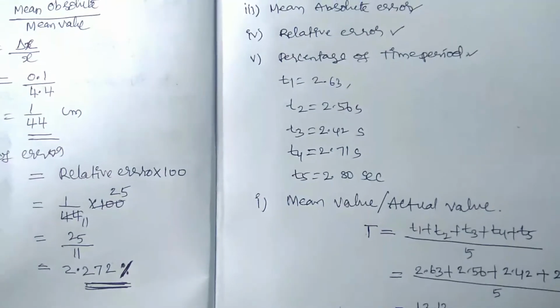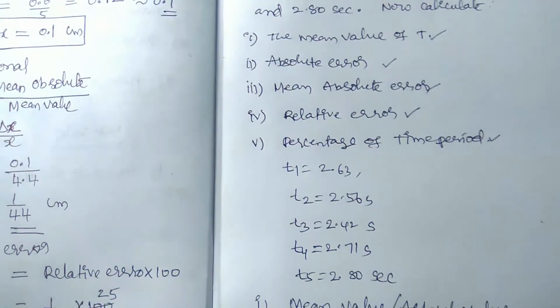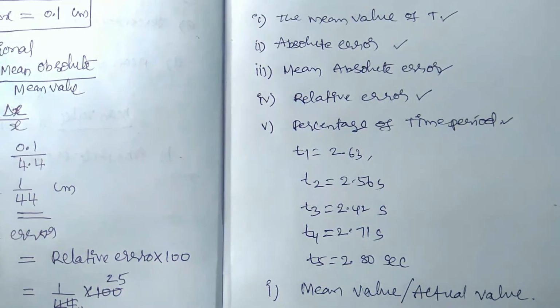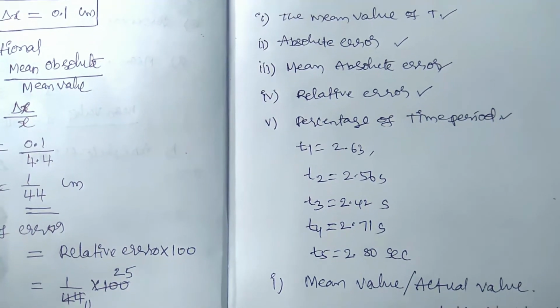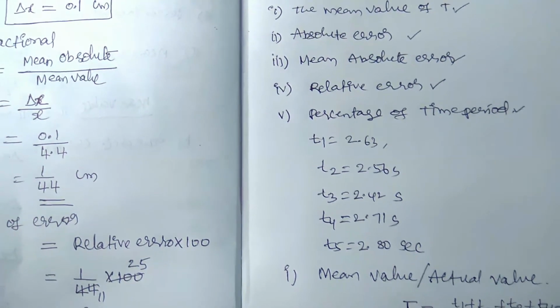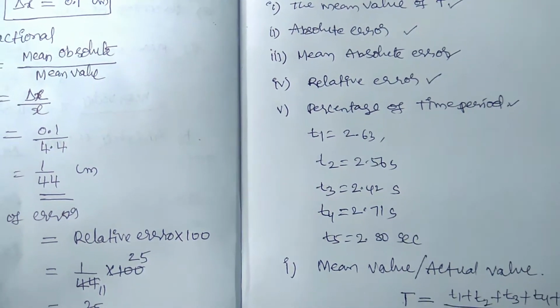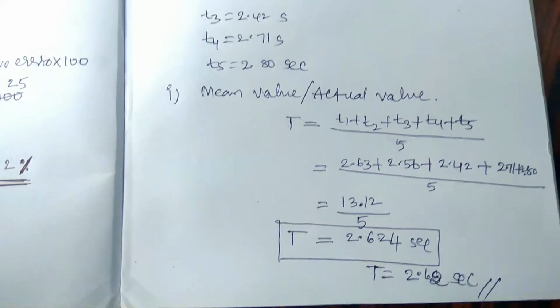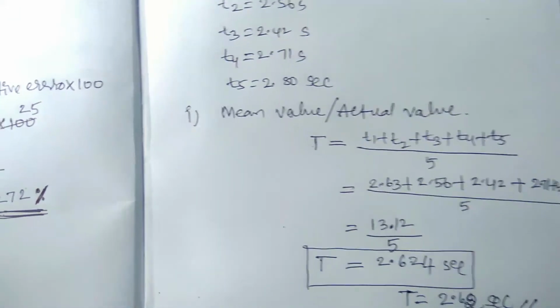Okay, and now we need to find the absolute error. Absolute error means the difference between the actual value and the measured value. So the actual value, how much do we have, that is 2.62. Therefore, the second one, we need to find the absolute error.